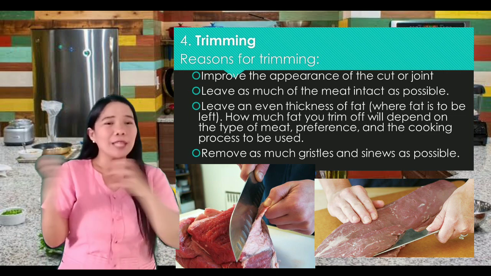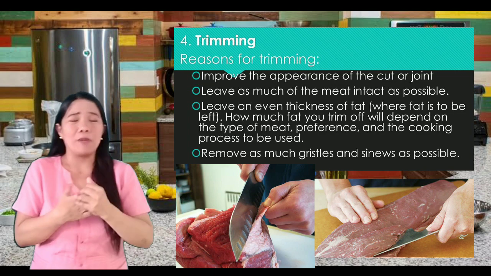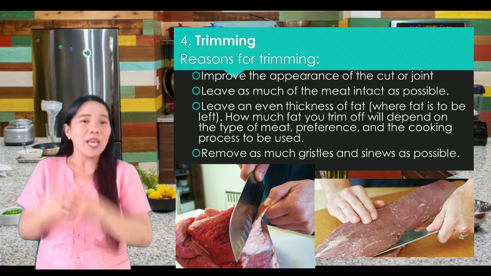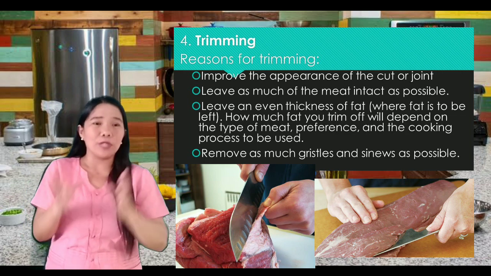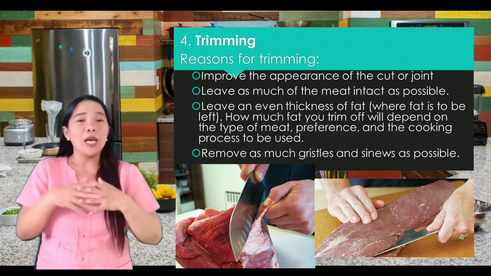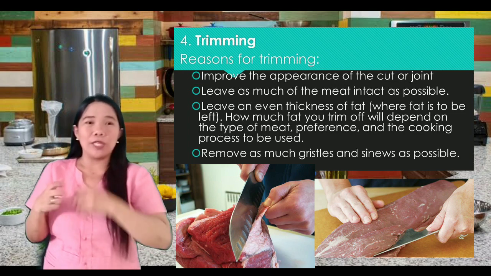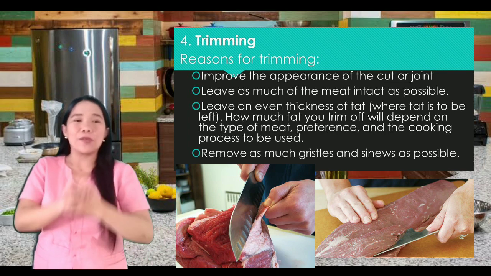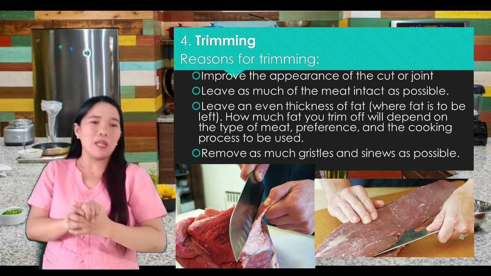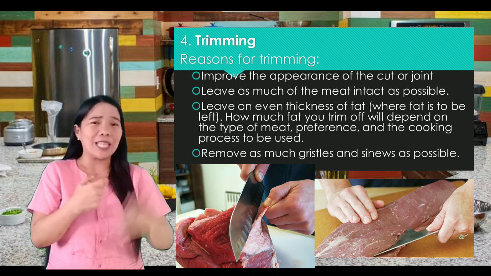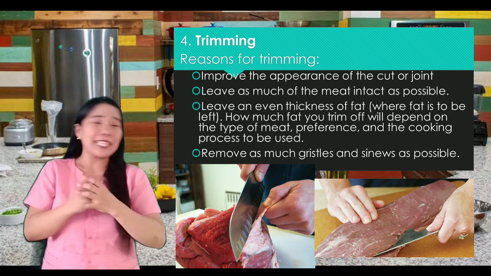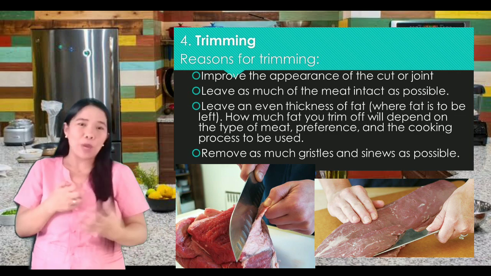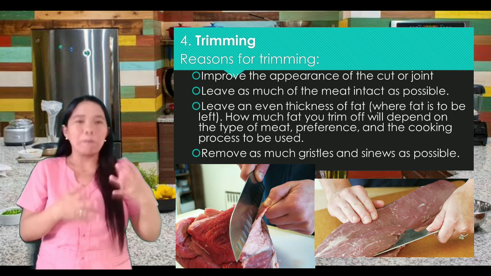Meaning to say, dun sa trimming natin, bakit natin tinitrim yung fat? Kasi there are some customers wherein ayaw nila ng may fat. So, we have to trim the fat. It depends on the type of cook that you are going to make. The fourth one is remove as much bristles and sinews as possible. When we say sinews, yung mga ugat-ugat na matitigas dun sa meat, tinatanggal natin kasi hindi naman siya masarap kainin, sumasabit sa ating teeth. So that is the reason why we have to trim the meat.